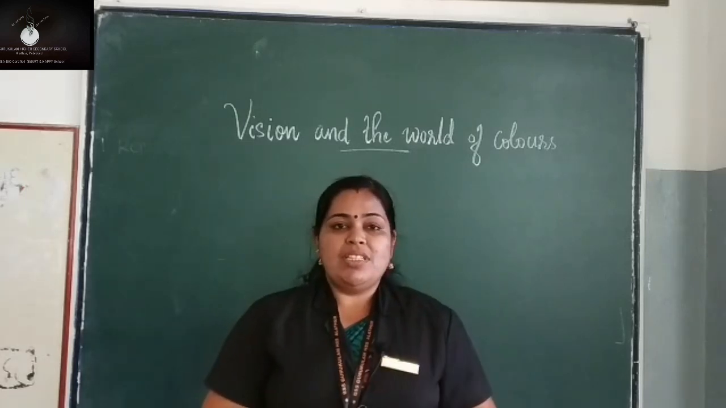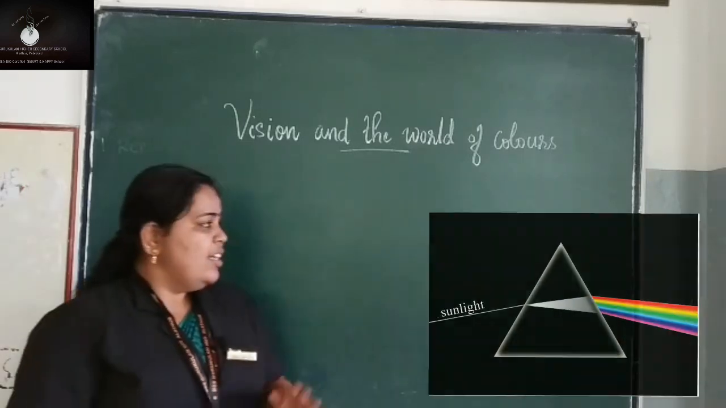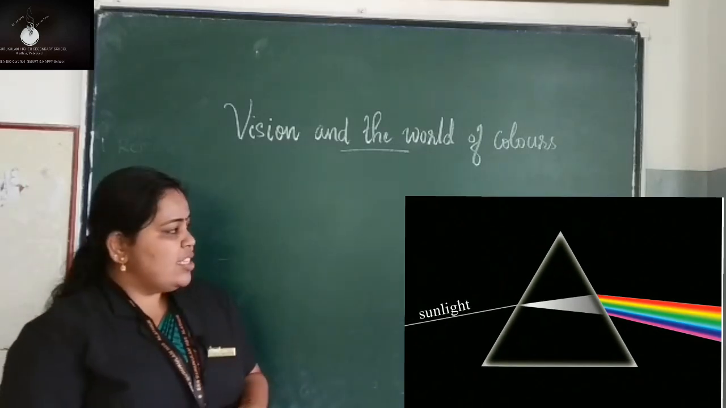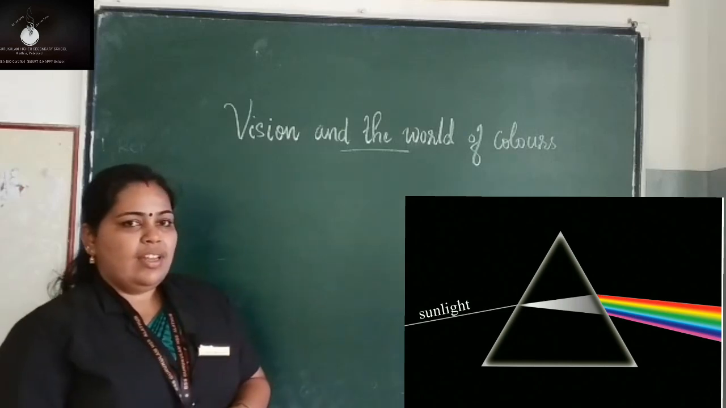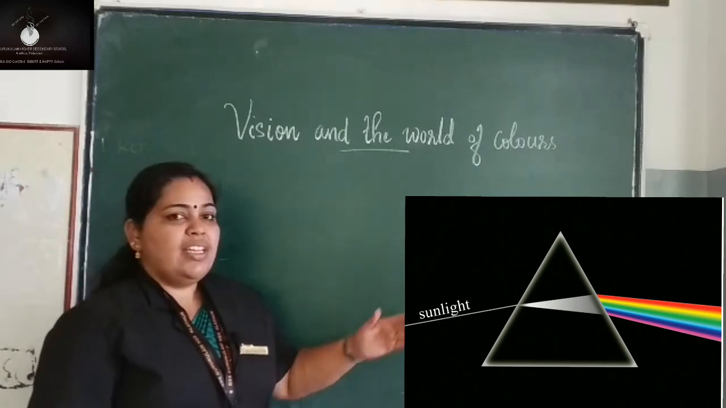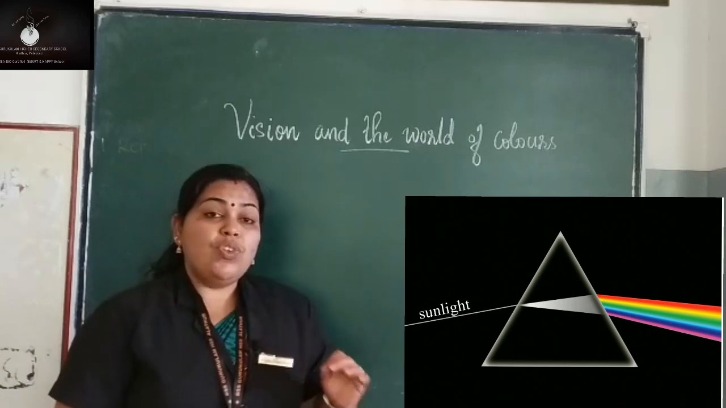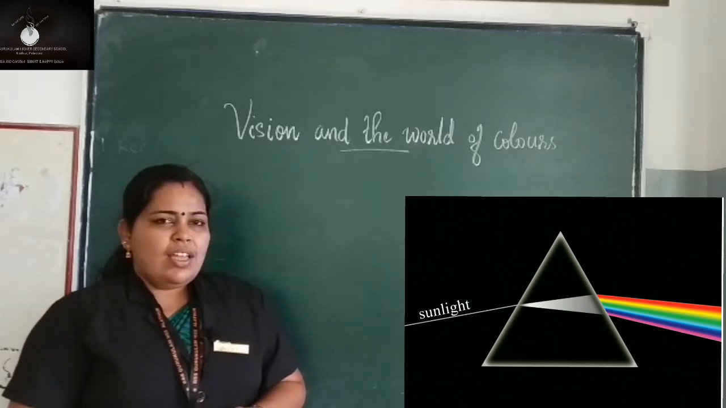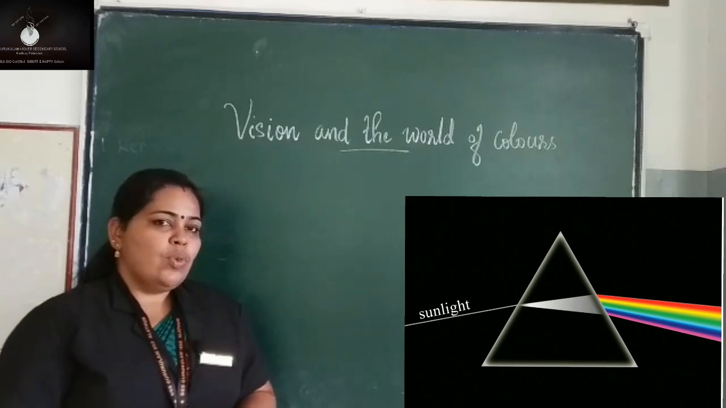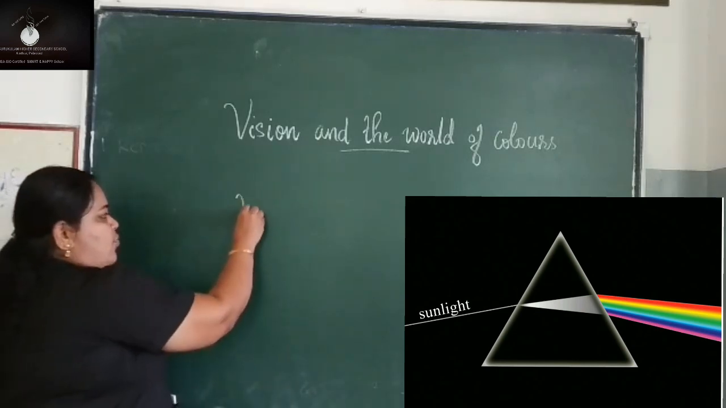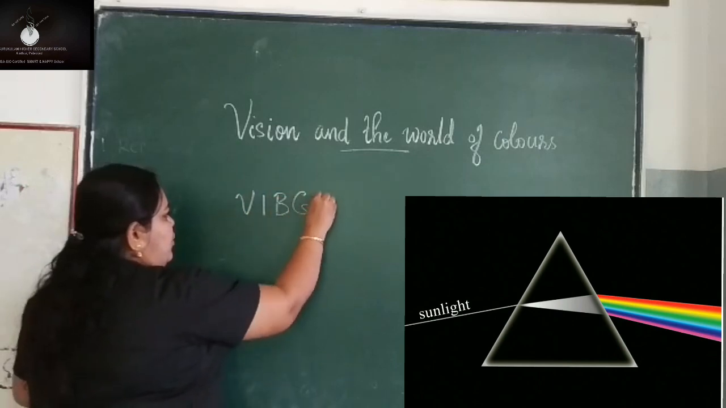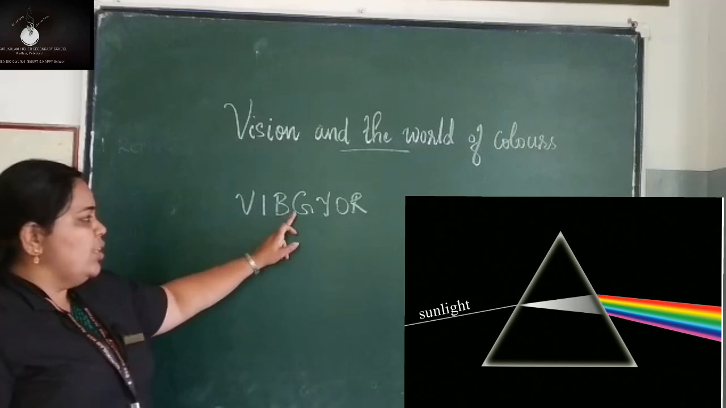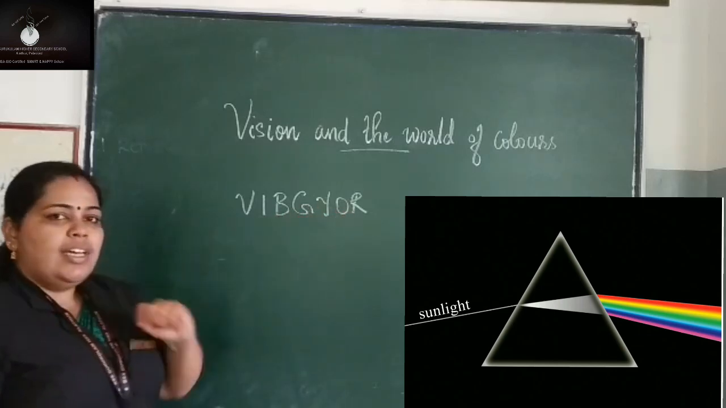Now, there is an experiment given in your textbook. See here, the sunlight is made to pass through a glass prism, and look at the screen. What will happen to the refracted light? You can see VIBGYOR colors, isn't it? VIBGYOR means violet, indigo, blue, green, yellow, orange and red.